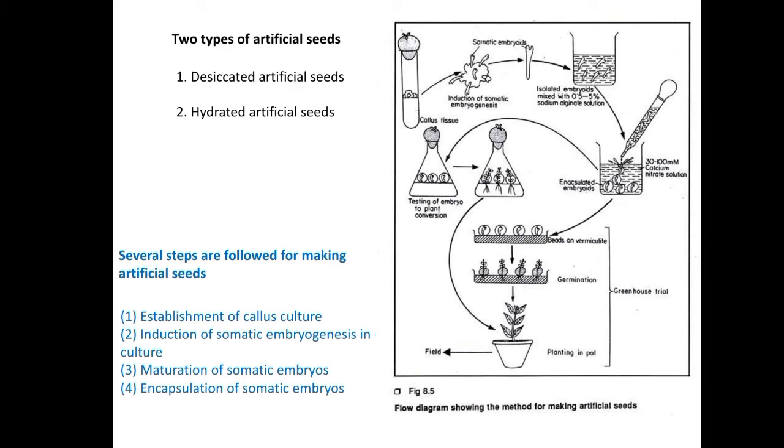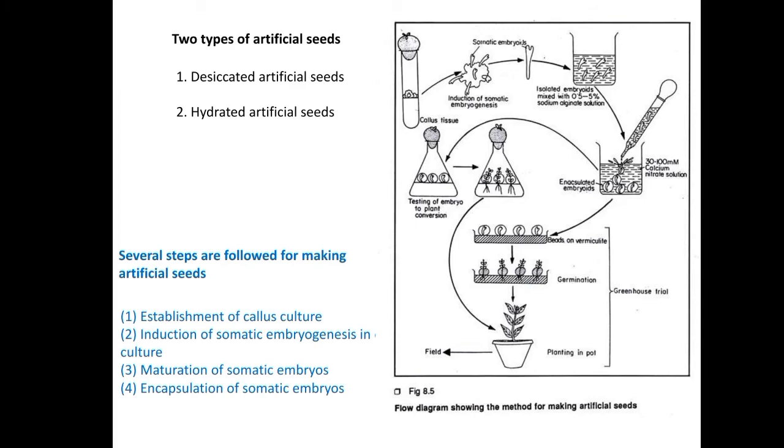After encapsulation with the sodium alginate, these seeds are transferred to CaCl2 Petri plates with a concentration of 0.3 M. Then we have to dip the somatic embryos in 0.5 M CaCl2 many times. As we dip, we will get many coats, like an endosperm. This is very rich in nutrients as we choose the MS media.